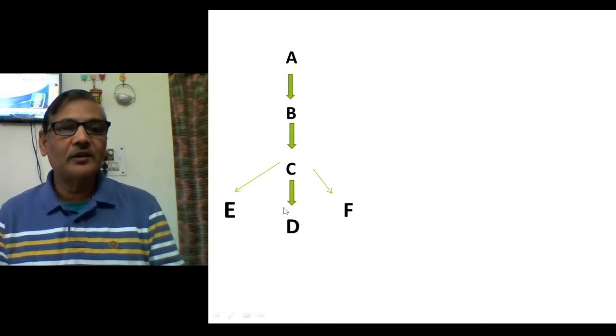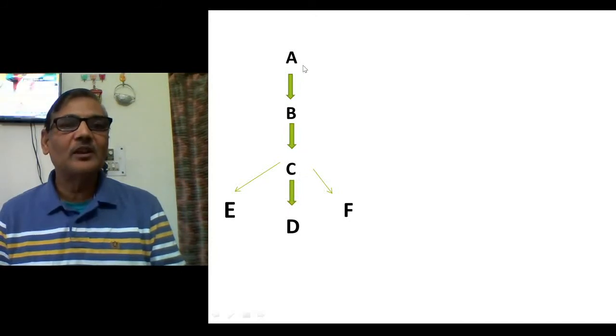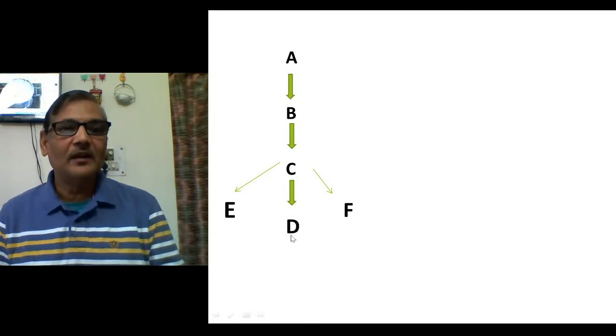So the biological concept says all these things, but Simpson said that okay, it is accepted, only thing is that you should consider the evolutionary aspect. So this D is descending from its earlier ancestors, and it is forming its own identity.